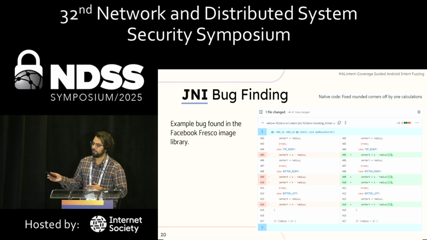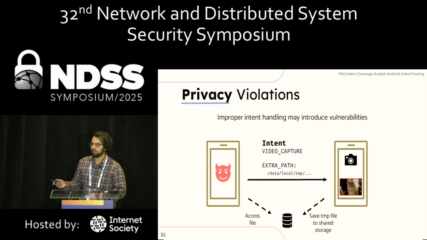Using that, we were able to find this example bug in an image library that's used by Facebook apps like Instagram. There was just an off by one when they're rounding off the images. They made a buffer too small.